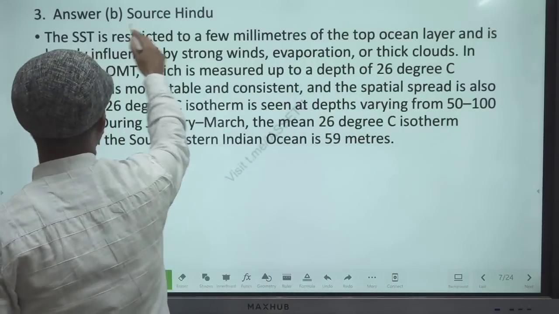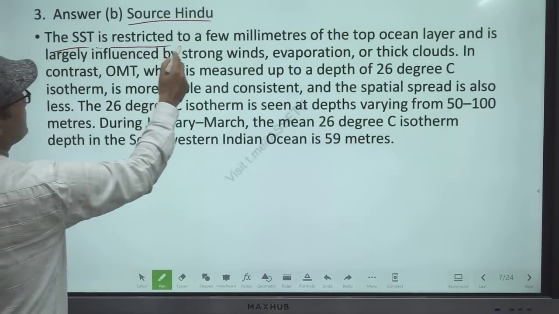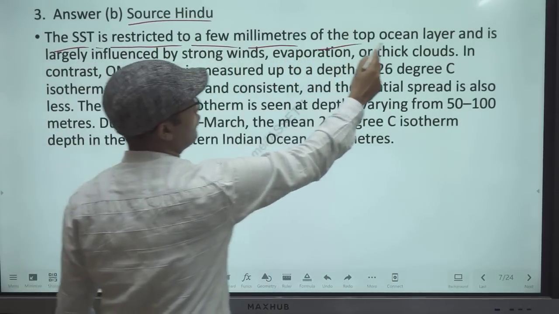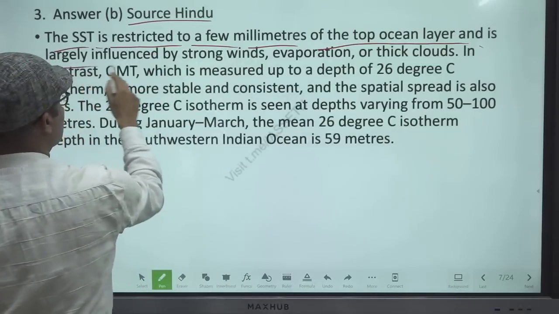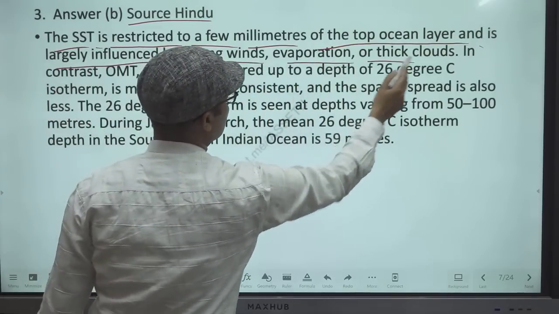So I tell you, this is sourced from The Hindu. The SST is restricted to a few millimeters of the top layer, is largely influenced by the strong wind, evaporation, thick layer.